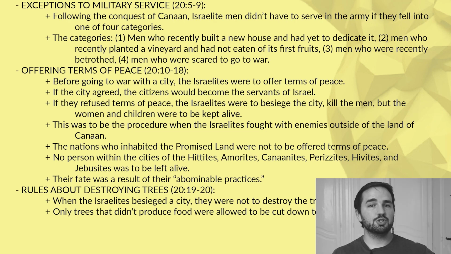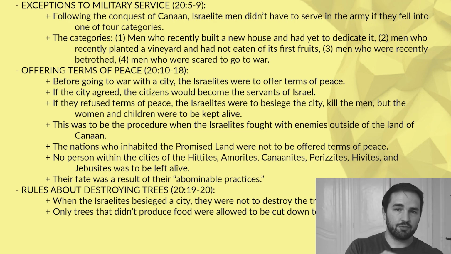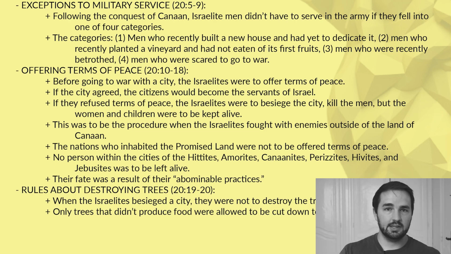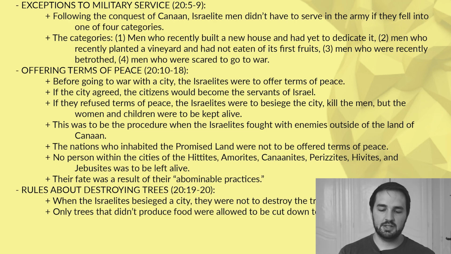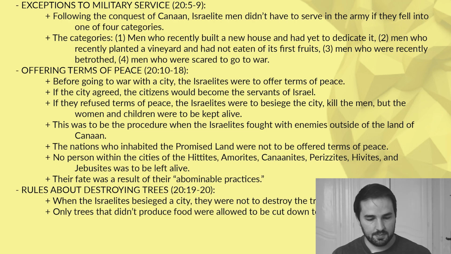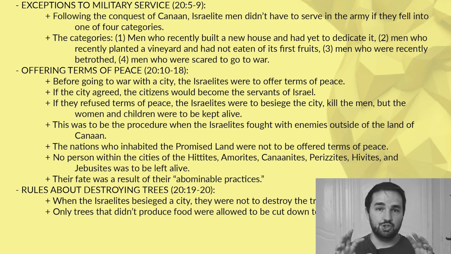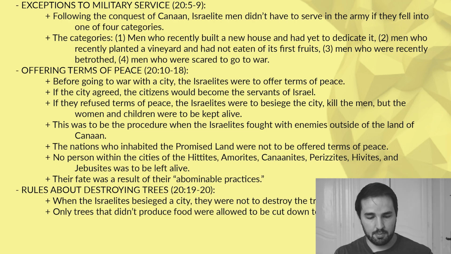Now, this was to be the procedure after the Israelites conquered the Canaan land, or the Promised Land. These terms of peace were only to be offered to enemies outside of the Promised Land. The nations who inhabited the Promised Land were not to be offered terms of peace. So no person in the cities of the Hittites, the Amorites, the Canaanites, the Perizzites, the Hivites, and the Jebusites were to be left alive. Their fate was a judgment that God was bringing upon them because of, quote, their abominable practices.